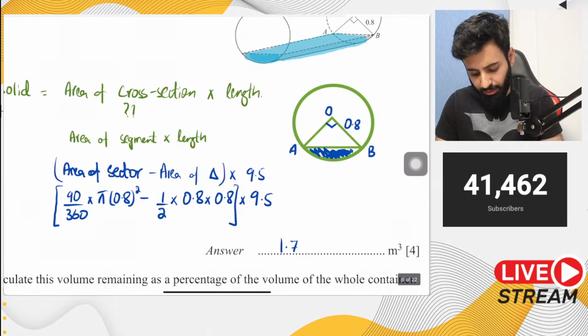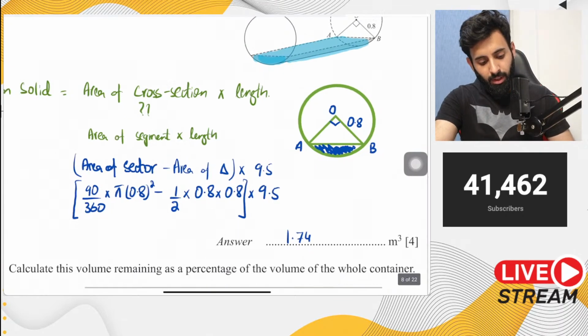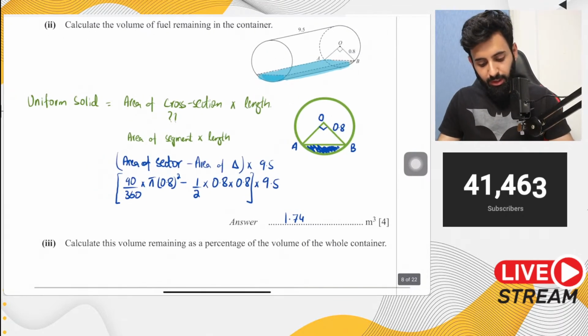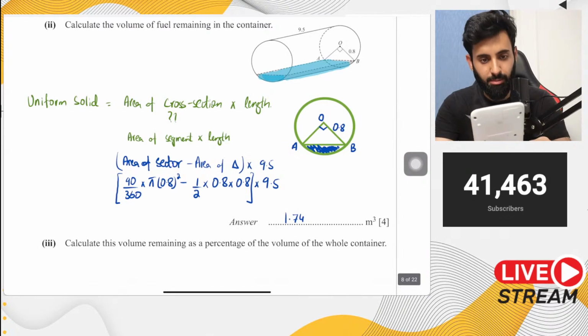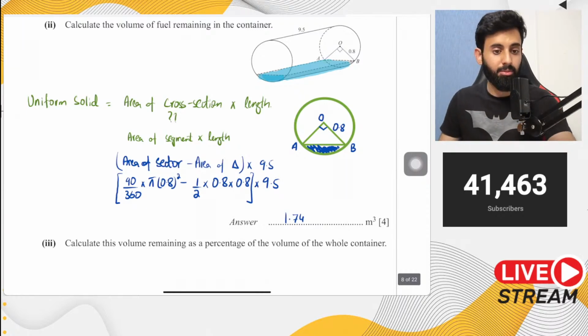1.735. So 1.74 कर लेते हैं हम इसको meter cube. Now meter cube देने की ज़रूरत नहीं है. This is good enough. Okay. Now, before I do the next one, take a good look at it. Let me know if you have any questions, and let me take a look at your questions as well. मैं ज़रा इसको double check कर लूँ. Okay, all is well.